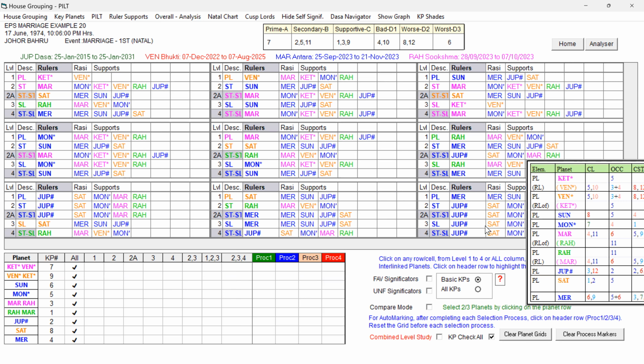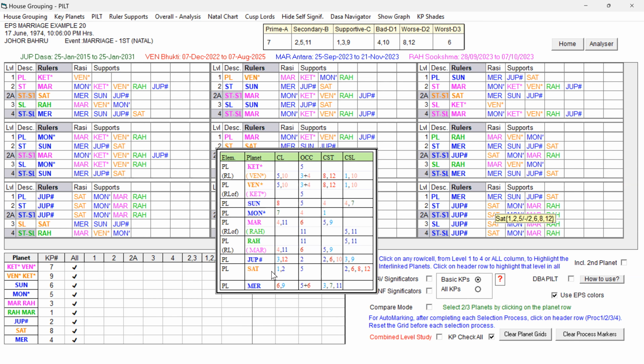Mercury period, the first marriage also happened during that Mars Dasa, Mercury Bukti, right? If you check the Mercury planet, Mercury is 9, 5, 3, 7, 11, ninth lord also. It is supportive for the second marriage. And Jupiter, all are having 3, 2, 2, 3, and 9 favorable. And also Rahu is in support. All are favorable. You understand? So that Mercury is free from the unfavorable key planets and has all the favorable key planets in support also. So Jupiter Dasa, Mercury Bukti is supportive.